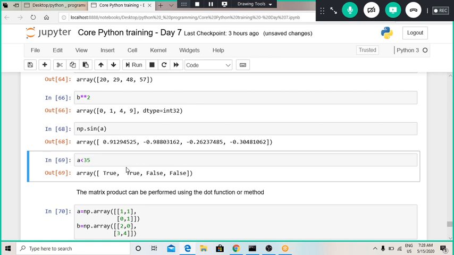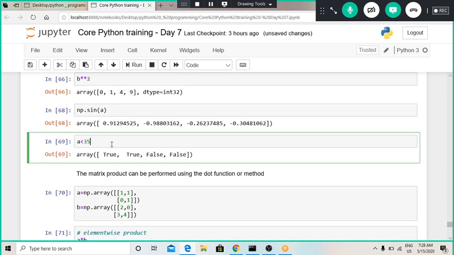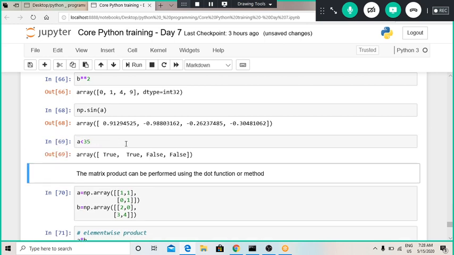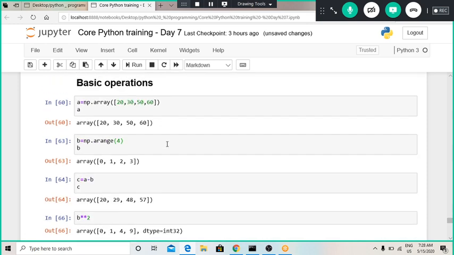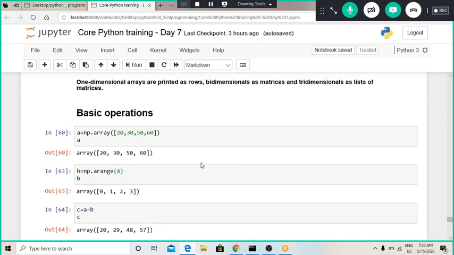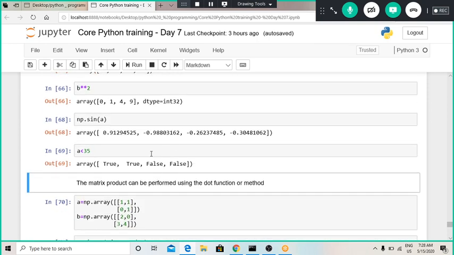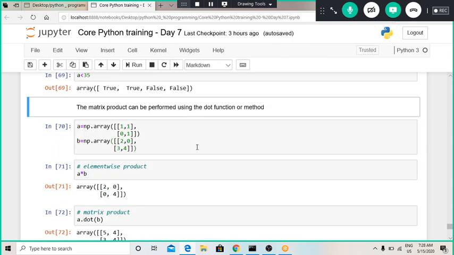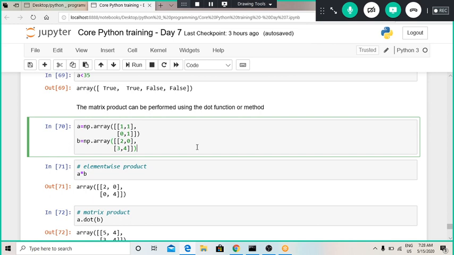These are the previous values. Now if we wanted to check how many elements are less than 35, for that we can use this simple command over this array, and it will provide us an array which will tell us which numbers are less than something. So the first three elements, 10, 20 and 30, are less than 35, and the others are not, that's why it has provided us false.